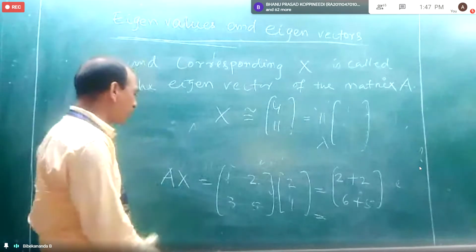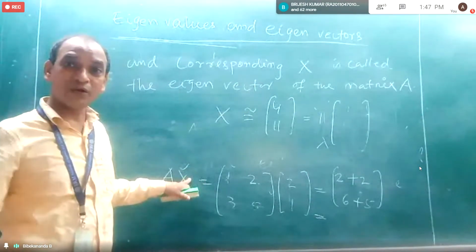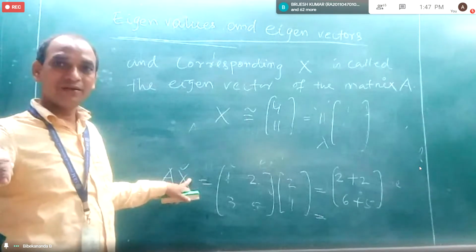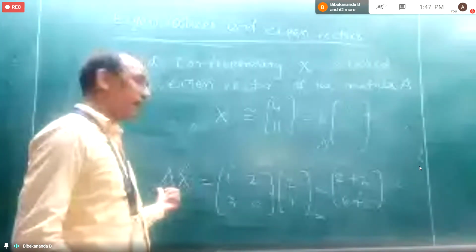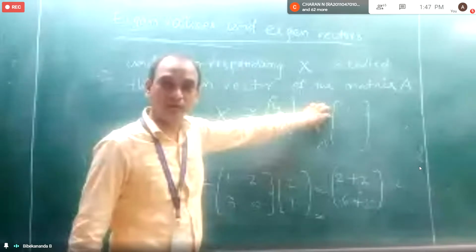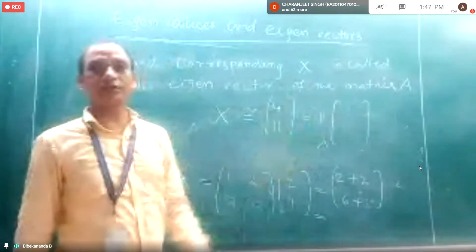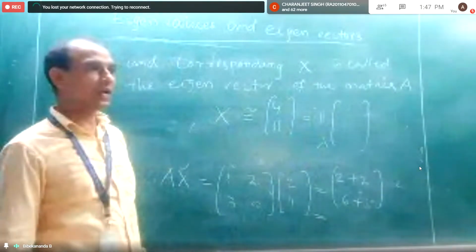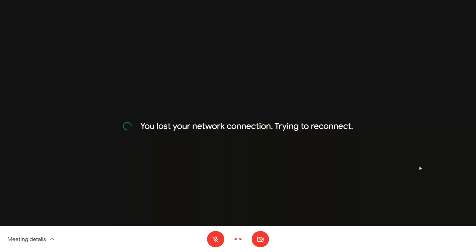You should not think that the original x is the eigenvector. After multiplying with A, if we take any scalar value lambda outside, the remaining will be the eigenvector corresponding to the eigenvalue.